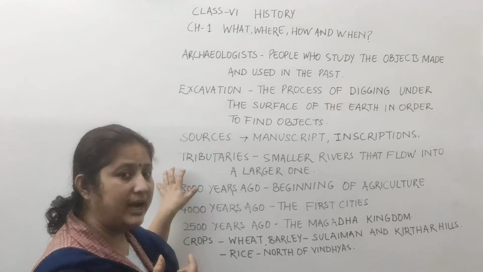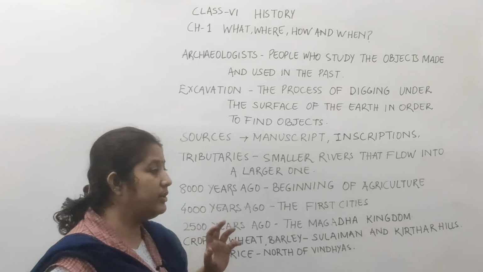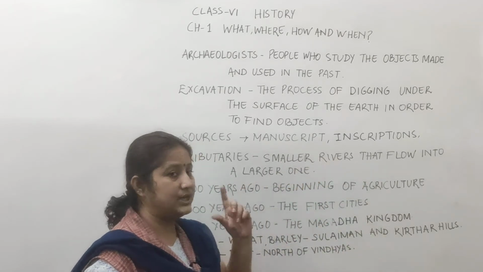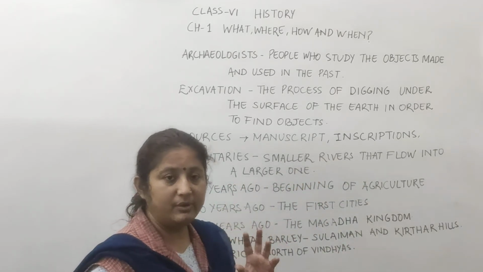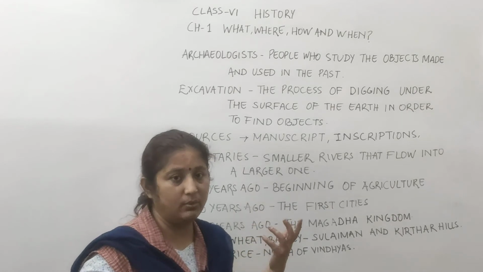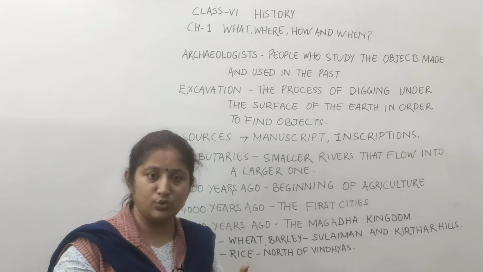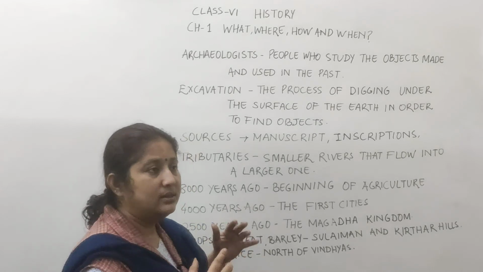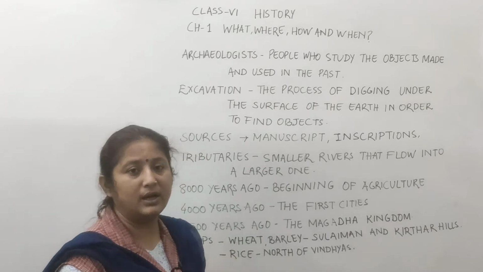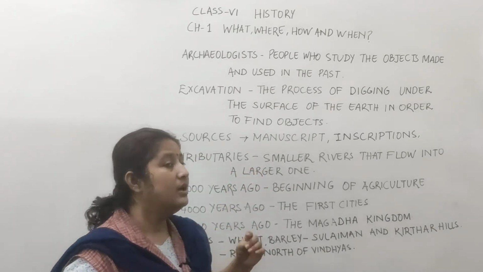Another term that comes in this chapter is tributaries. Tributaries means smaller rivers that flow into a larger river. We can take the example of the river Ganga. The river Ganga is a very huge and big river, and we have already heard about the rivers Yamuna, Son and Chambal. All these rivers flow and get mixed with the river Ganga, and these rivers are known as the tributaries of the river Ganga.